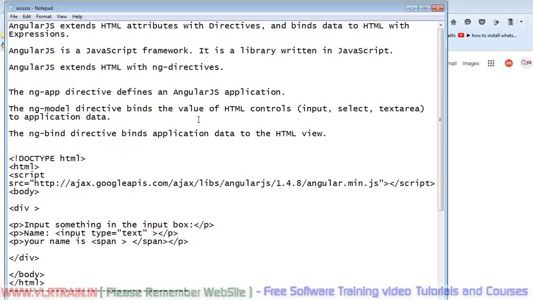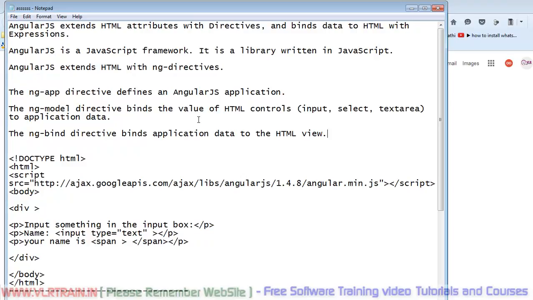What is the meaning of this? For example, in your HTML page you have a text box. If you enter some data in the text box, at the same time as you are entering the data, the data is reflected on your HTML page. For that purpose, we use the ng-bind directive. These are the basic directives in our AngularJS application.